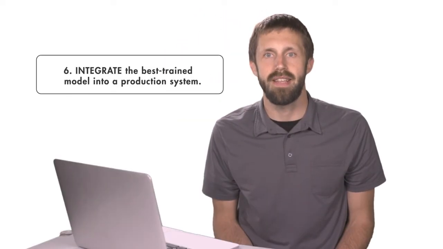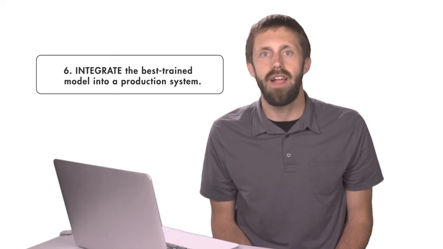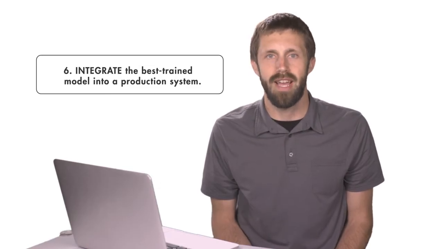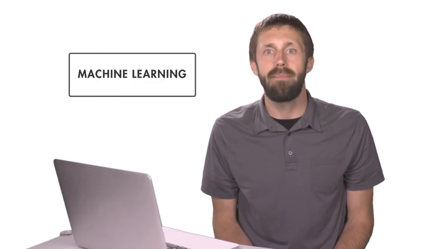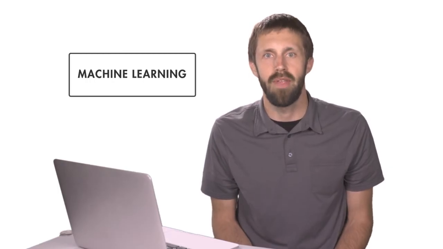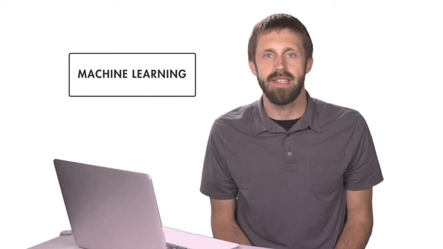Now that we've adjusted our model, we can validate its performance against the test data we set aside in pre-processing. If the model can reliably classify the activities, we're ready to move it to the phone and start tracking. So that wraps up our machine learning example and our overview video series about machine learning. For more information, check out the links below.